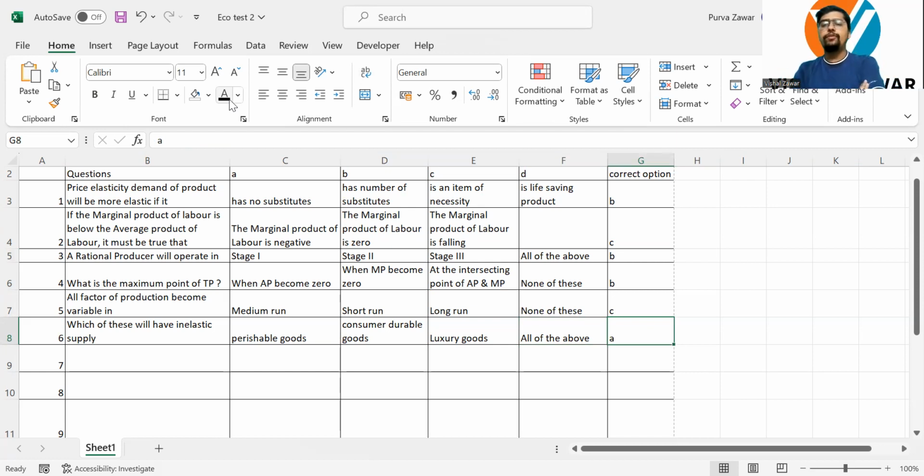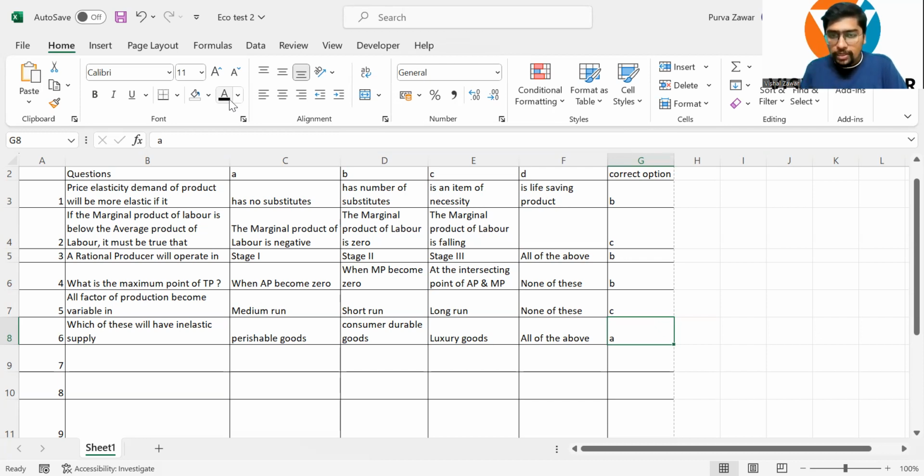Because even if the prices go down, you know that the nature is perishable, there is no sense of holding those goods with yourself. Otherwise, at the end of the day, everything is going to get lost. So what do we prefer? Even if the prices go down or prices increase, the supply of perishable goods is going to be inelastic. You cannot increase them drastically in short term, and you will also not try to reduce it.